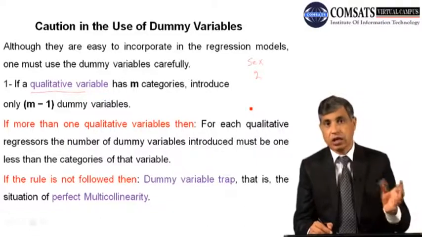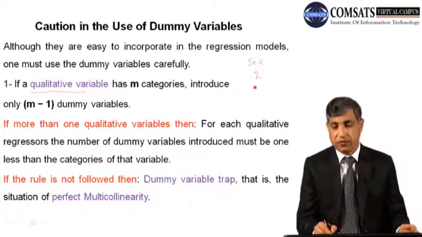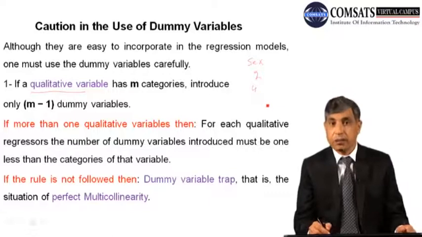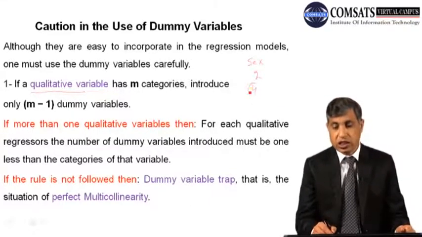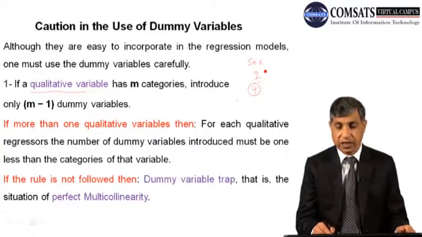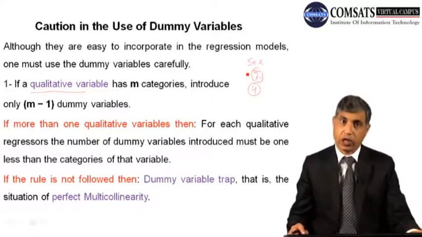And if I talk about the provinces of Pakistan, there are 4 provinces, ignoring Gilgit-Baltistan. Do not confuse yourself. So there are 4 categories when I am talking about the provinces of Pakistan, and if I am talking about sex, male and female, there are 2 categories.